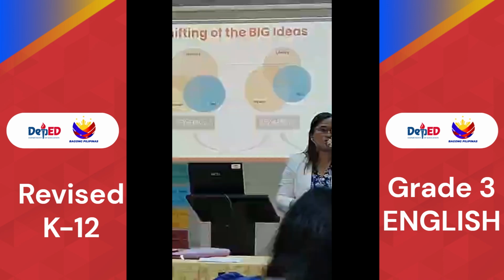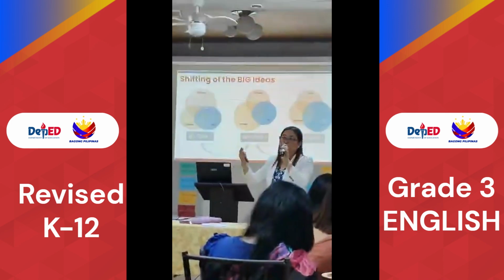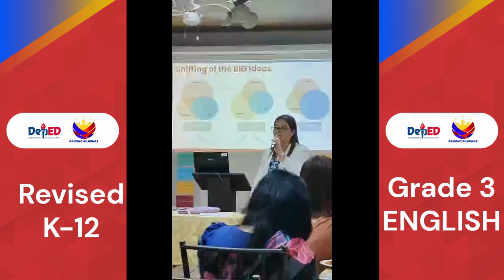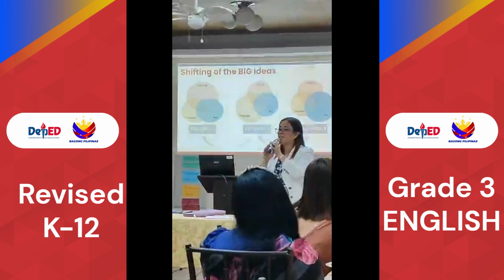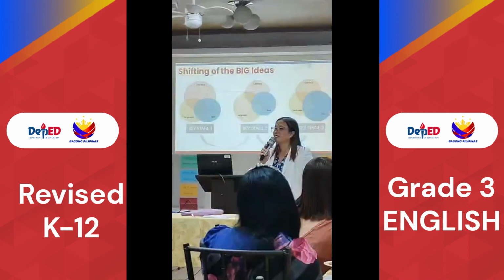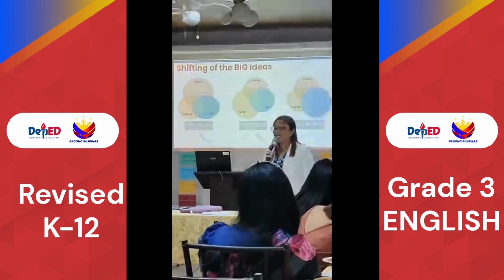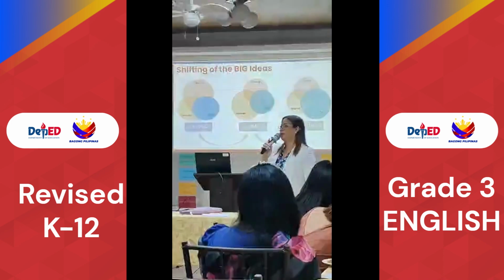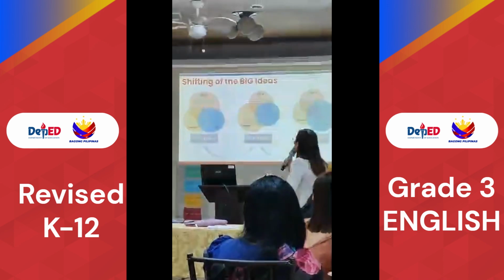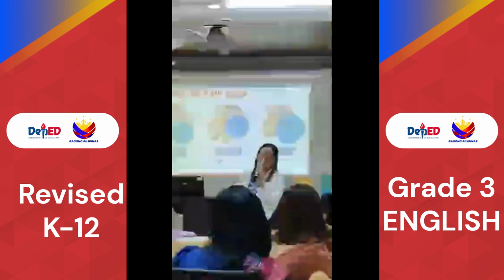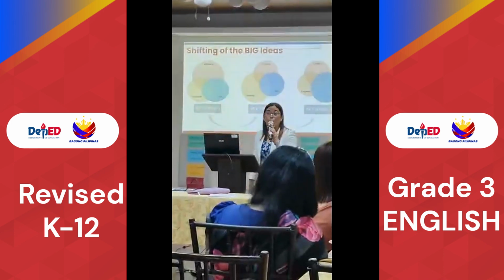Okay, what percentage of informational and narrative text should we utilize for development of these skills? 50-50 ba? As to informational and narrative text. What percentage of narrative and what percentage of informational text should we aim for? Yes, sir. 70-30, that's right. And what's the 70%? Narrative text and 30% for informational text. That's for key stage 1.